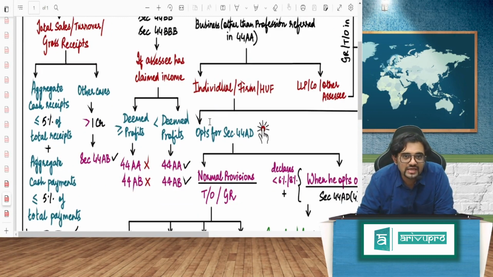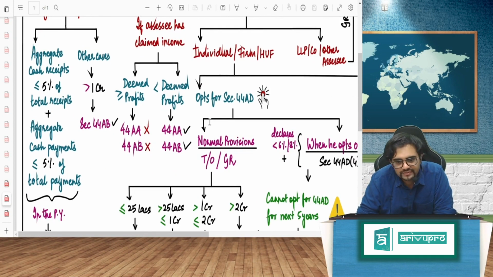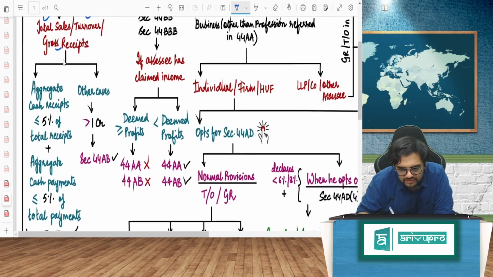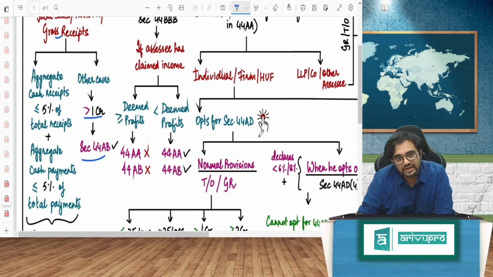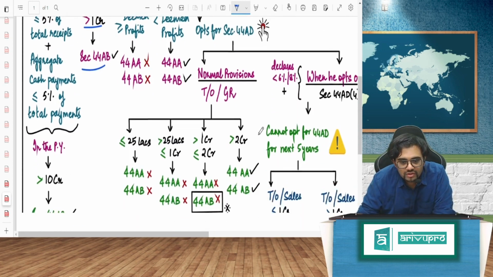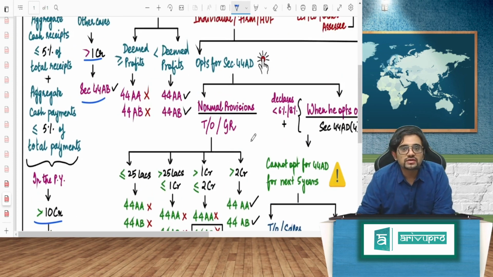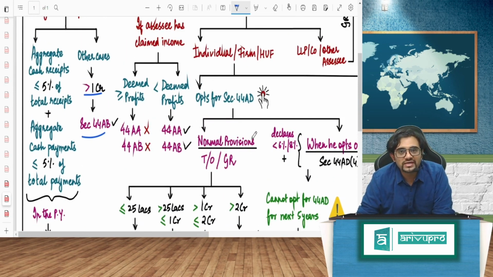So let's see. Generally, guys, generally tax audit is needed when the total sales, turnover or gross receipts in the previous year is more than 1 crore. Then 44AB is needed, that we know. But Finance Act 21 had an amendment where that 1 crore limit will be raised to 10 crore if dual conditions are followed. Now, basically, after demonetization, the idea of the government has been a cashless economy, right?